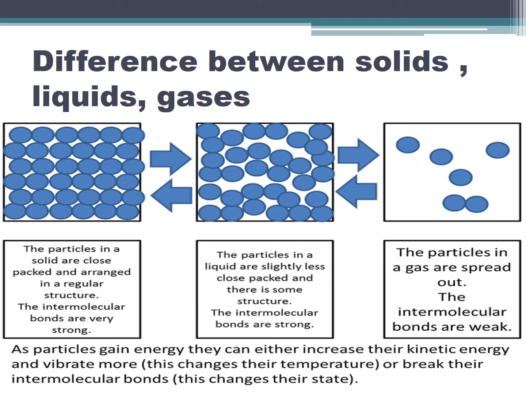Now the difference between solid, liquid and gases on the basis of kinetic molecular theory. In a solid, the particles are close packed and arranged in a regular structure. The intermolecular bonds are very strong. In liquids, the particles are slightly less close packed and there is some structure. The intermolecular bonds are strong. In gases, the particles are spread out and the intermolecular bonds are weak.